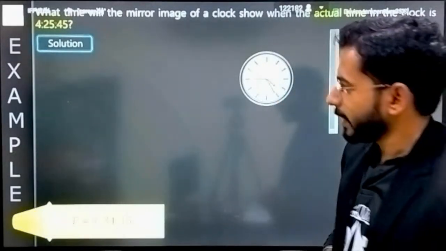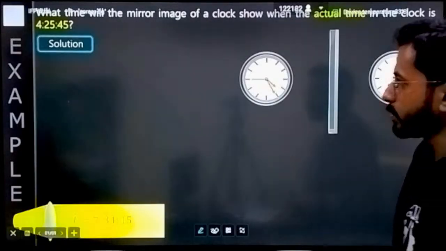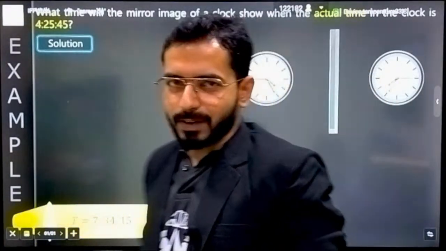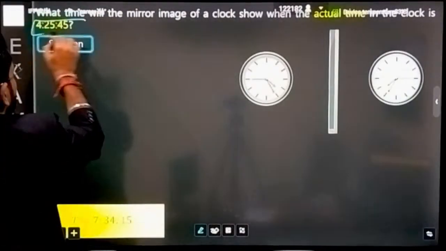Good that you are learning. Next very interesting question that you will be having: what is the time that will be reflected into the watch? There is a trick that I will tell you. See, this is the time that is reflected here.